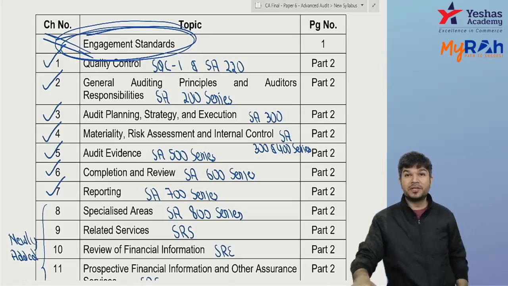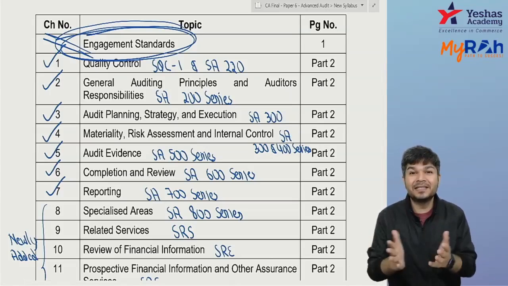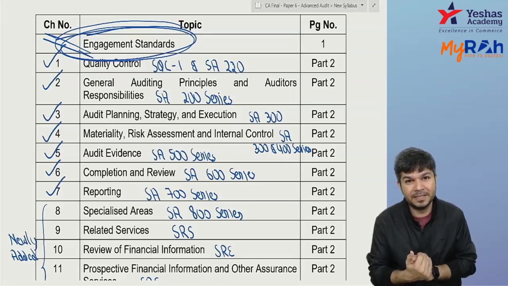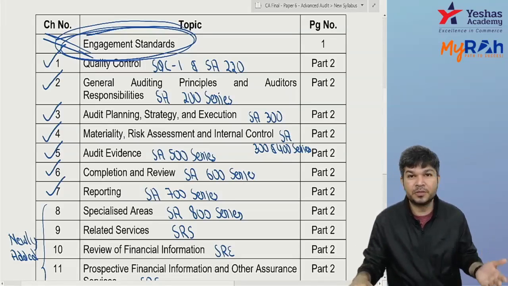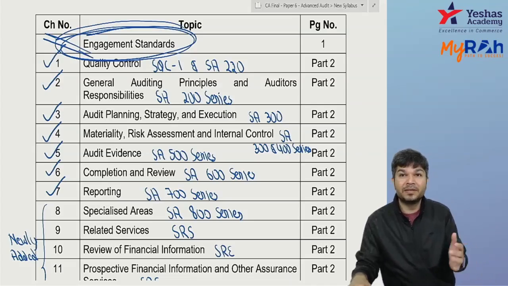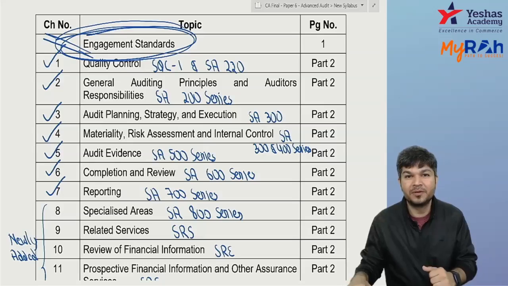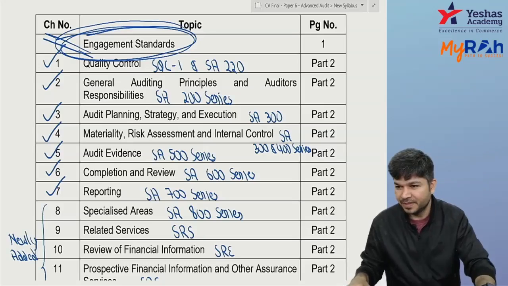Why was company audit removed? It's already there in CA Inter, where people are doing auditing standards, so company audit was getting covered. And second, it is also covered in your law paper, where you already learn the provisions, section 128 to 148. 128 to 138 was related to accounts, and 139 to 148 was related to audit. It was coming too many times, that's why it has been removed.